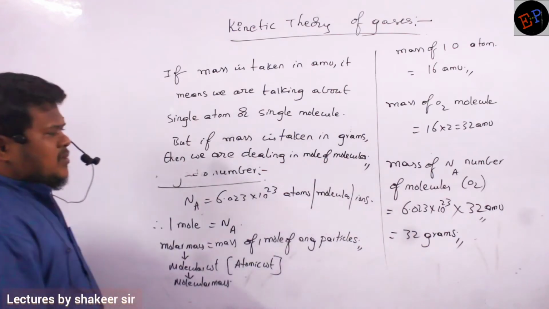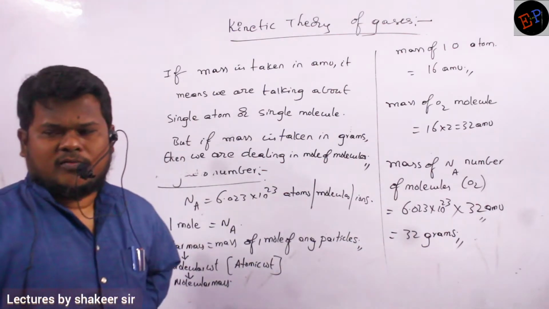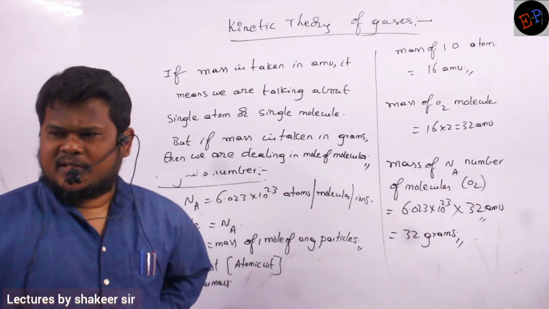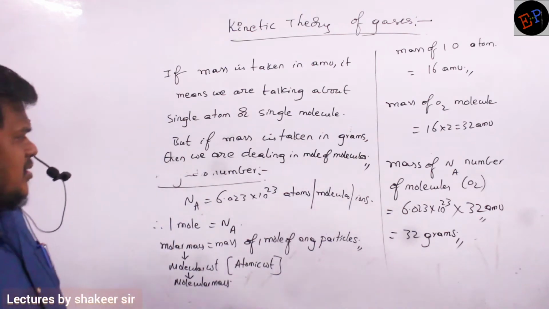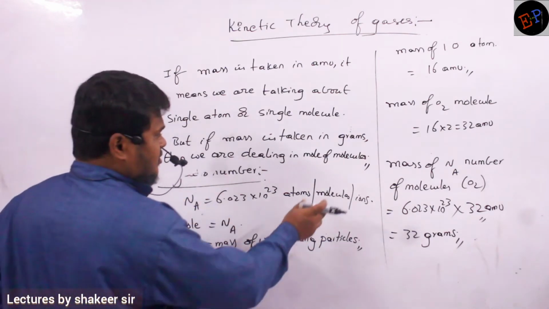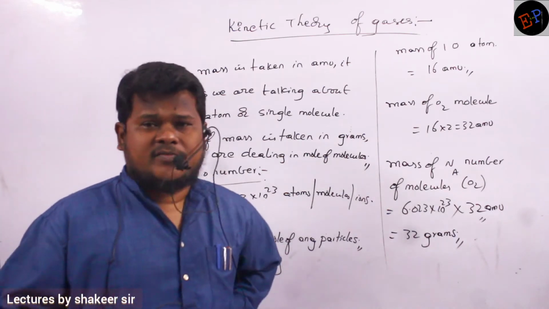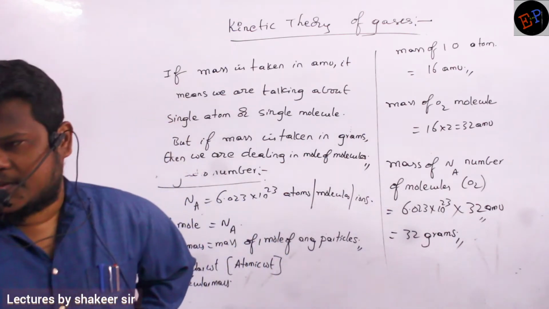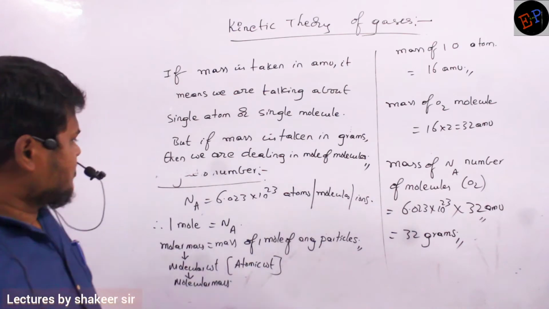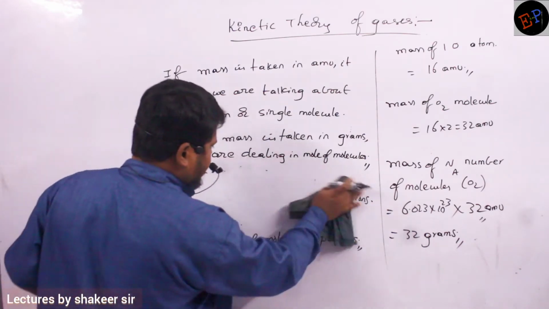It may be 1 mole, 2 moles, half mole, 0.5 moles, anything. If we are talking in terms of moles, we are dealing in grams. If we are dealing in AMU, we are talking about a single atom or single molecule. This is one point which you should remember.